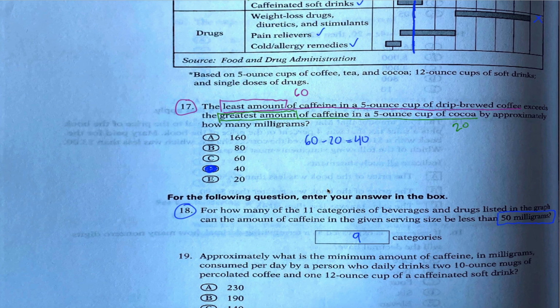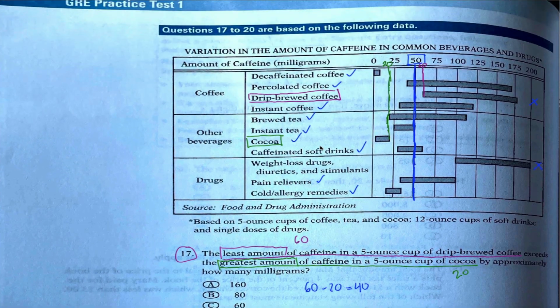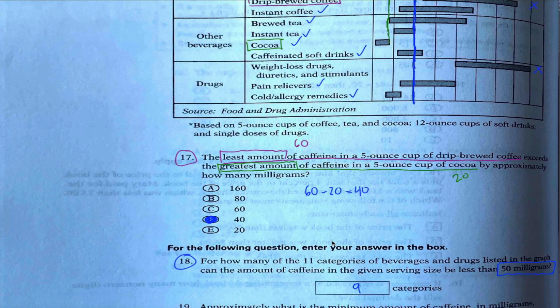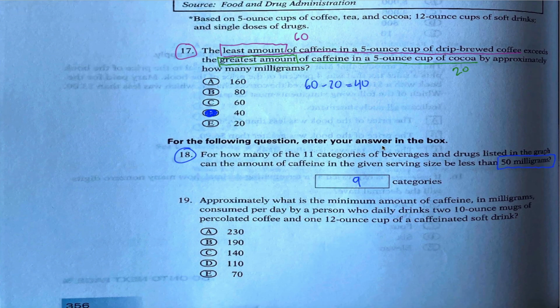Since we're told in the problem that there's 11 categories, if 2 of them don't work, then 9 of them must work. I only mention that because it would be a real bummer if you did this all perfectly and miscounted your check marks or something and wrote 8 instead of 9. All right, that's enough with that.